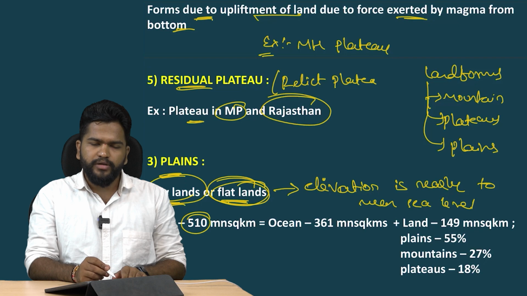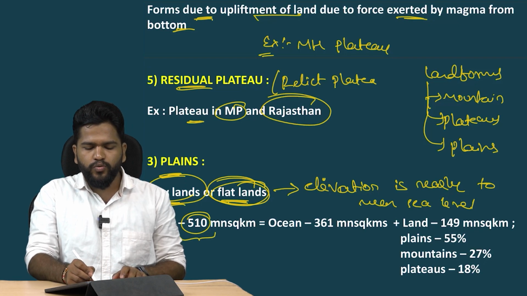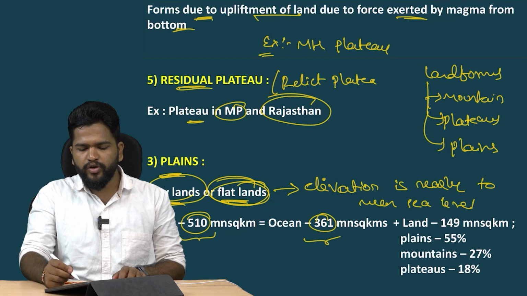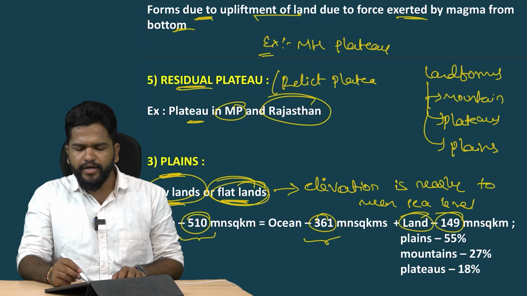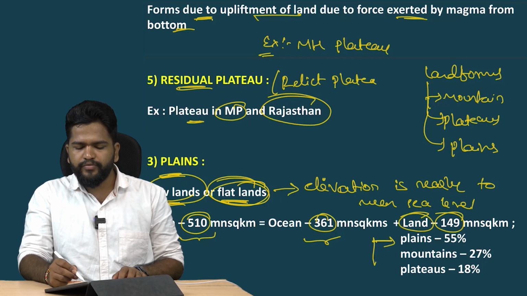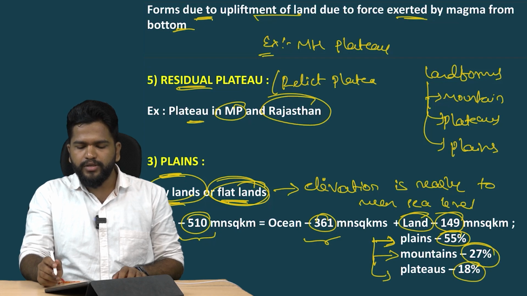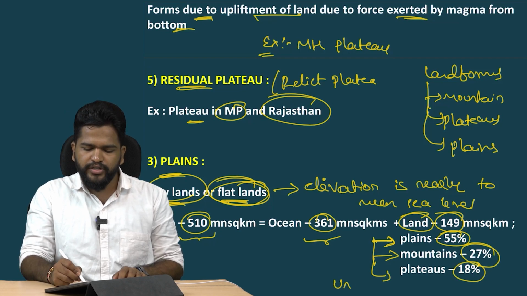As we have seen in the statistics, the Earth is about 510 million square kilometers, ocean is around 361 million square kilometers, and land is around 149 million square kilometers. In the land, plains constitute about 55%, mountains 27%, plateaus 18%. So, it also shows the uneven distribution of land.